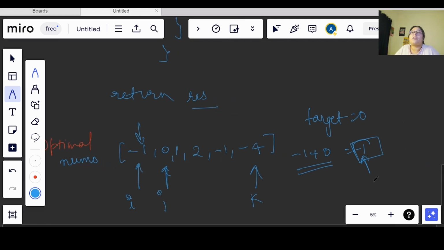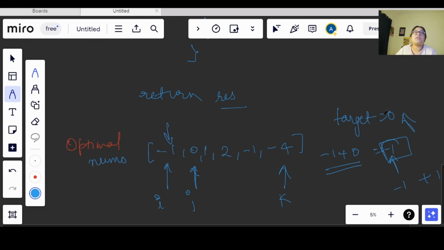If I have -1 here, I will be searching for a +1 in order to change this into 0, right? So now let's say I have an unsorted array. If I start iteration from here, I will have to iterate the entire array from back to the front, right? Because I don't know where this one can lie.